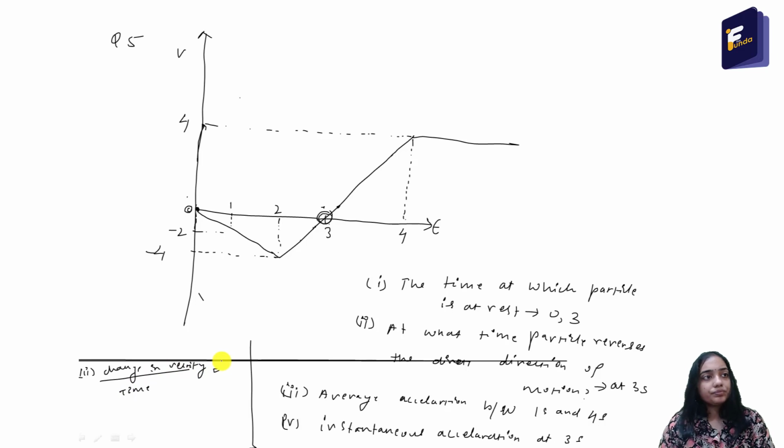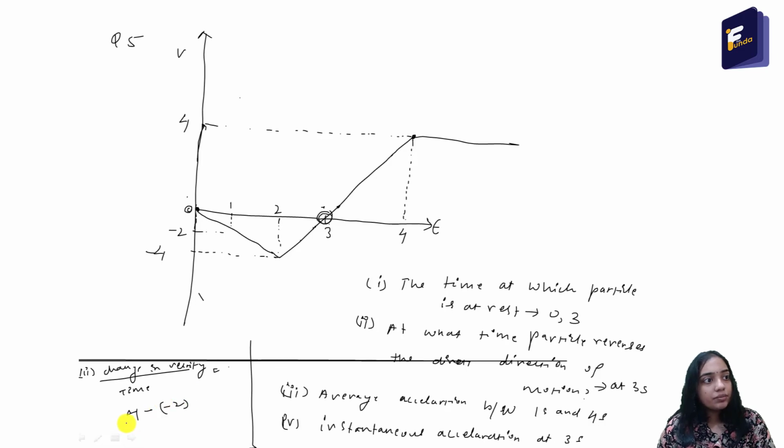Okay. So you can see that at t equal to 1 second, the velocity is minus 2. At t equal to 4 seconds, the velocity is 4. Okay. So what is the change in velocity? That is final velocity at t equal to 4 seconds, that is the final velocity, 4, minus initial velocity at t equal to 1 second. It is minus 2. So minus minus 2